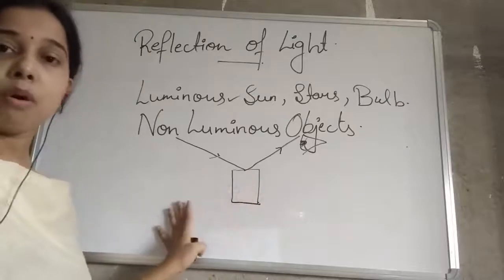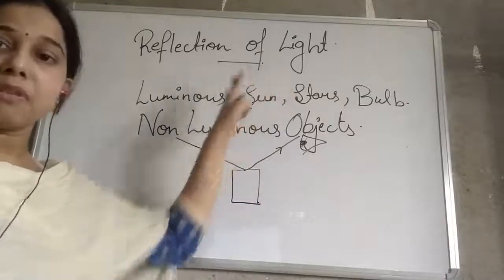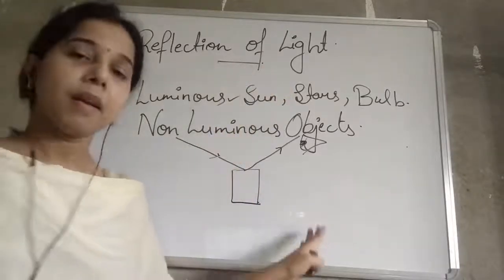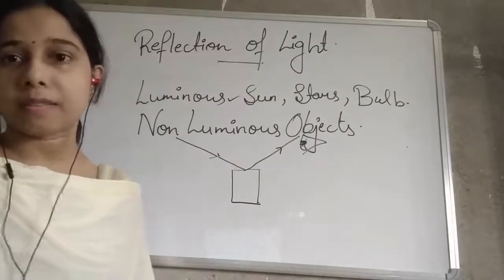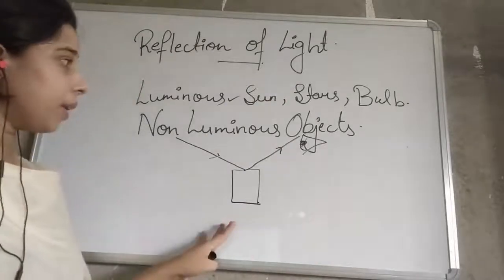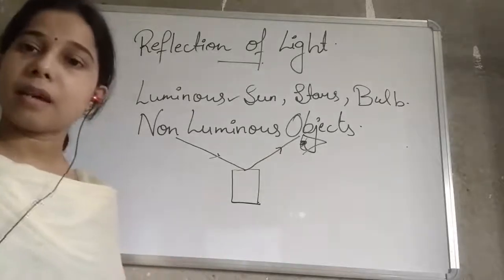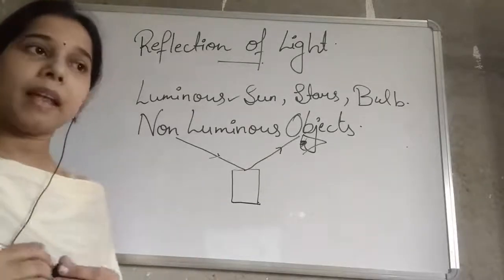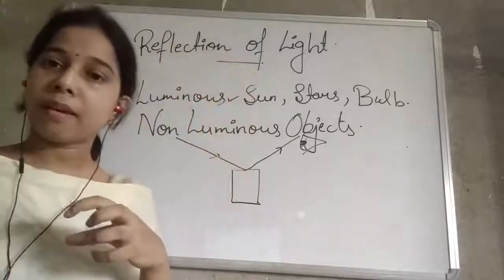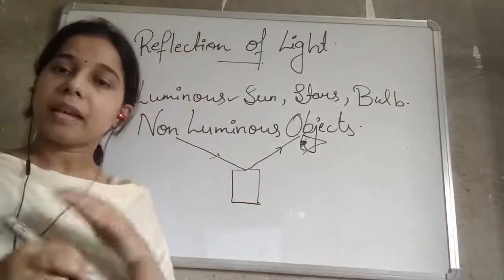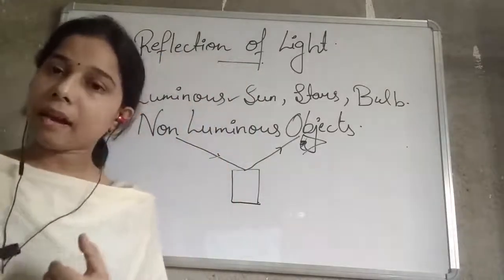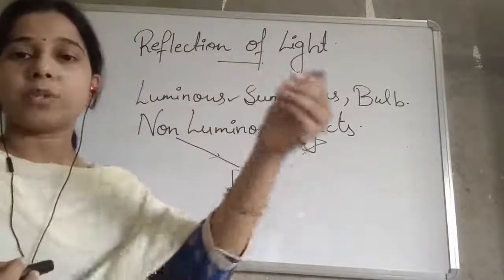So it is because of the process of reflection that we are able to see the things present around us. If a flower, a box or a chair is there, we are able to see it when a beam of light comes over it, strikes its surface, gets reflected back, and enters our eye. Then we see the object clearly.